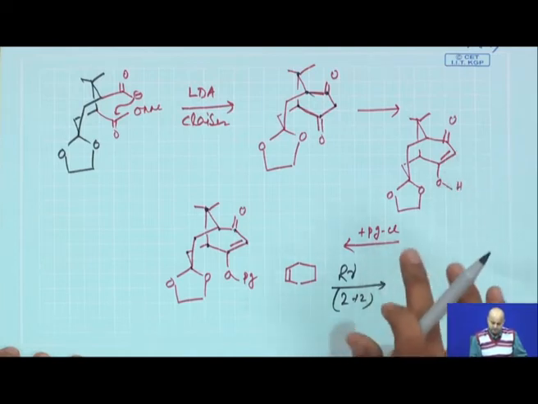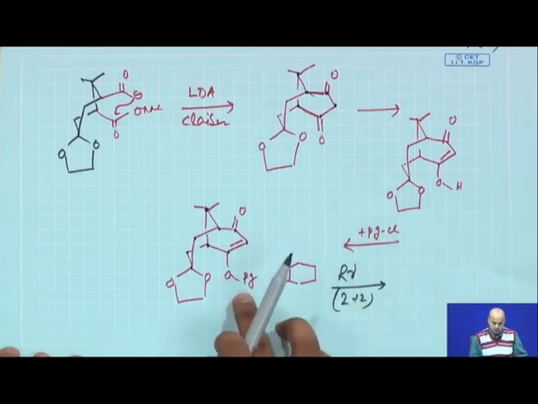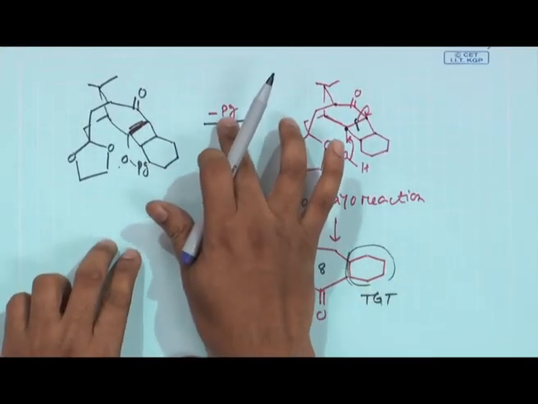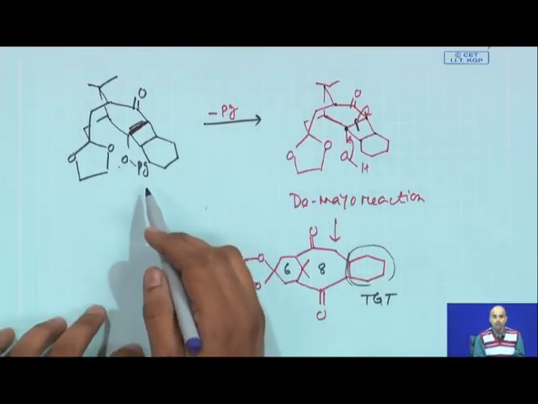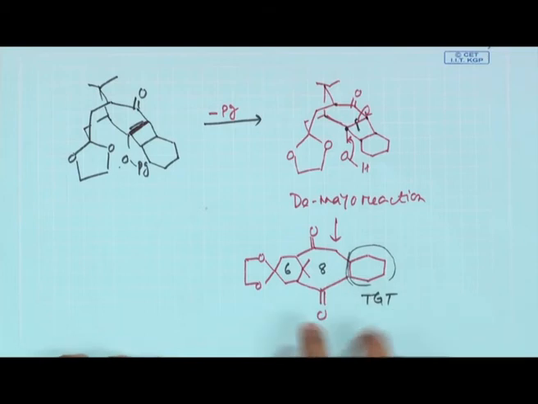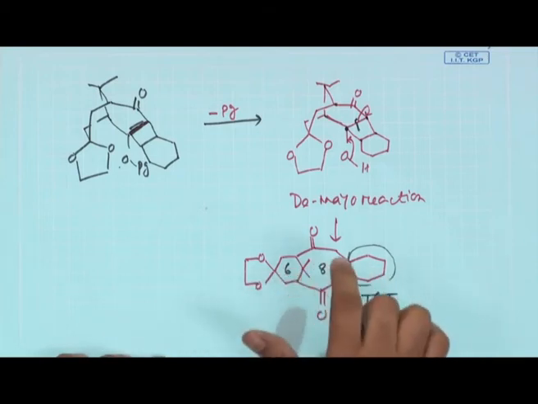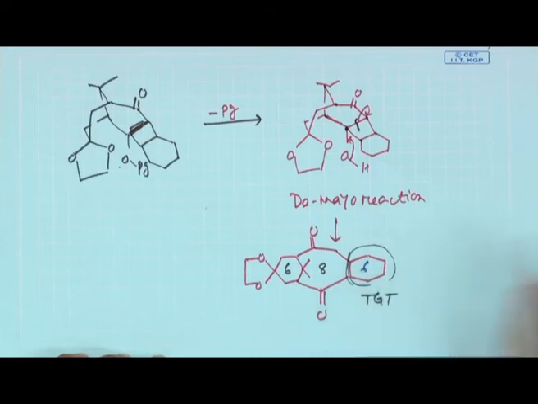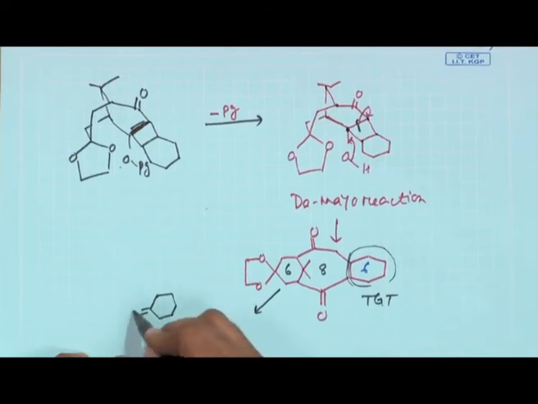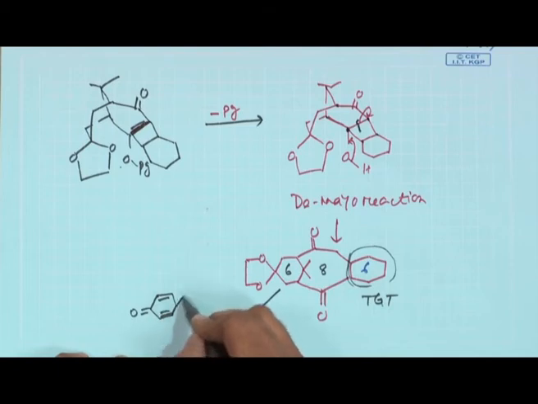Now, enols are basically just protected with this protecting group, then you do the 2 plus 2 cycloaddition. Then you can remove this protecting group and do the retro-aldol reaction. So, in principle it is a de Mayo reaction. The de Mayo reaction is applied as a key transformation, then finally you get this 6-8-6. So, this 6 is coming from the starting compound which was taken as this starting material.